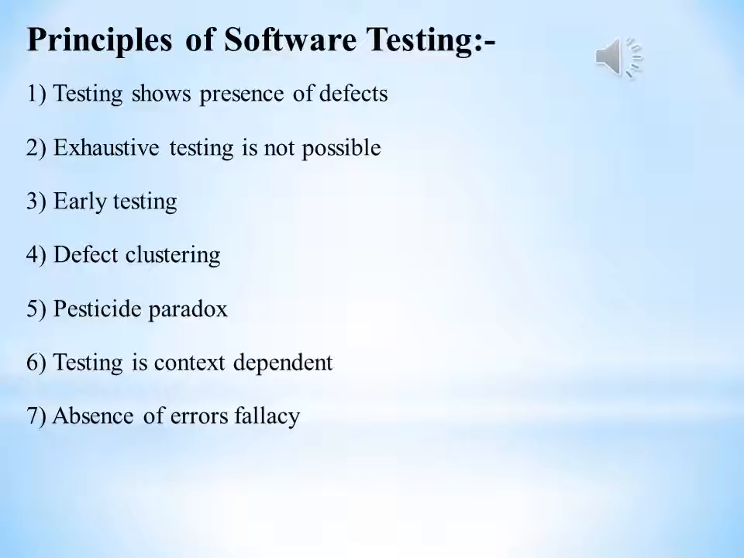Then the next and last, the seventh principle of software testing, is the absence of errors fallacy. If the built software is 99% bug free but does not follow the user requirements, then it is unusable. It is not only necessary that software is 99% bug free, but it is also mandatory to fulfill all the customers' requirements. These are the principles of software testing. Now we will see the next slide.